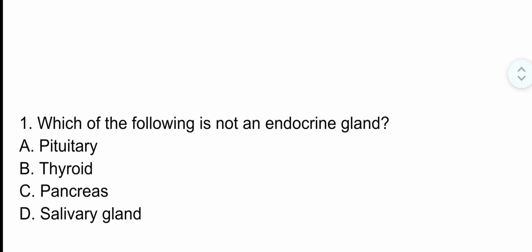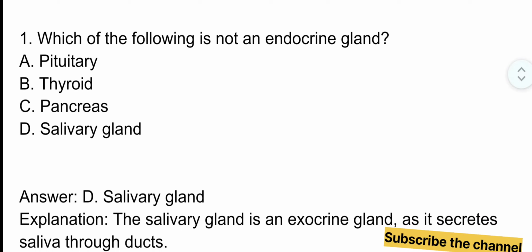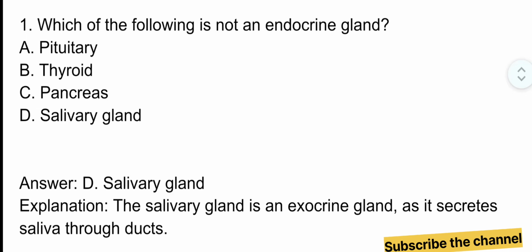Question number 1. Which of the following is not an endocrine gland? The correct option is option D, salivary gland. The salivary gland is an exocrine gland, not an endocrine gland, as the salivary gland secretes saliva through a duct.